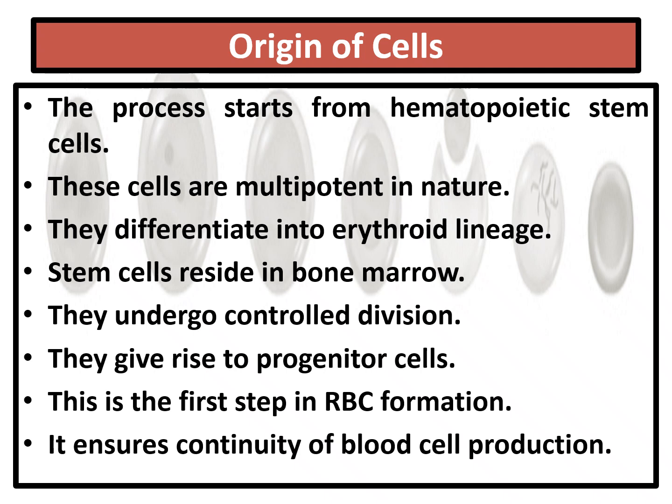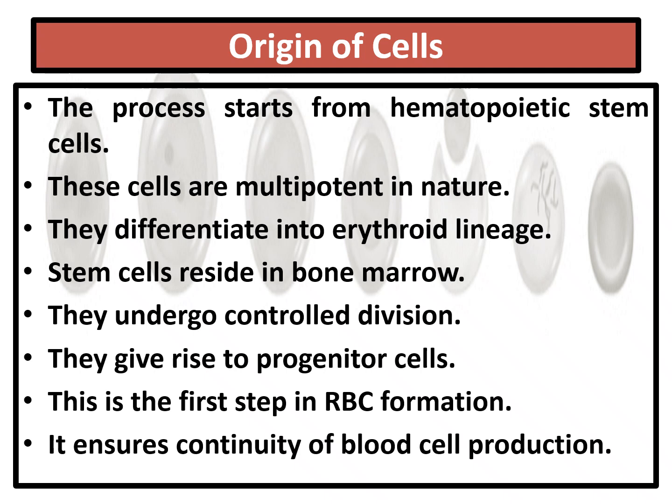Origin of cells: the process starts from hematopoietic stem cells. These cells are multipotent in nature. I repeat, these are multipotent in nature. So they differentiate into the erythroid lineage. The hematopoietic stem cells which are present can divide, being multipotent, so they can differentiate into a number of lineages, including the erythroid lineage.